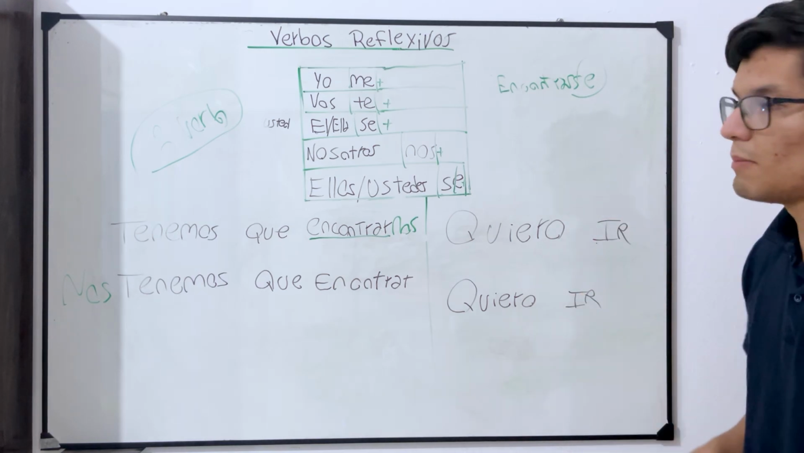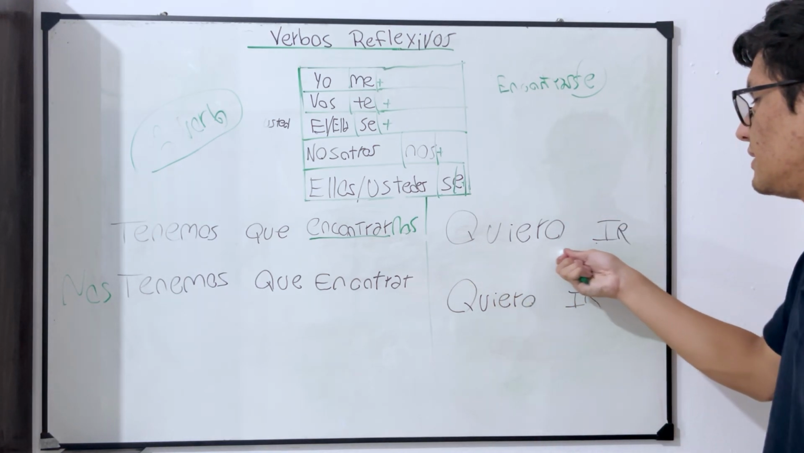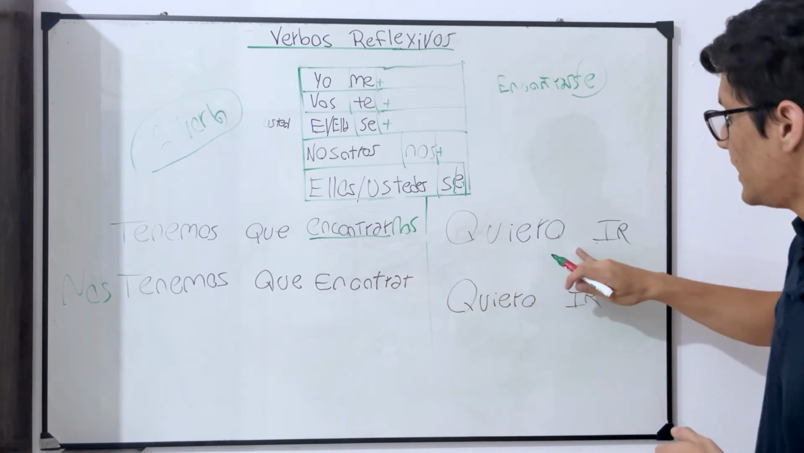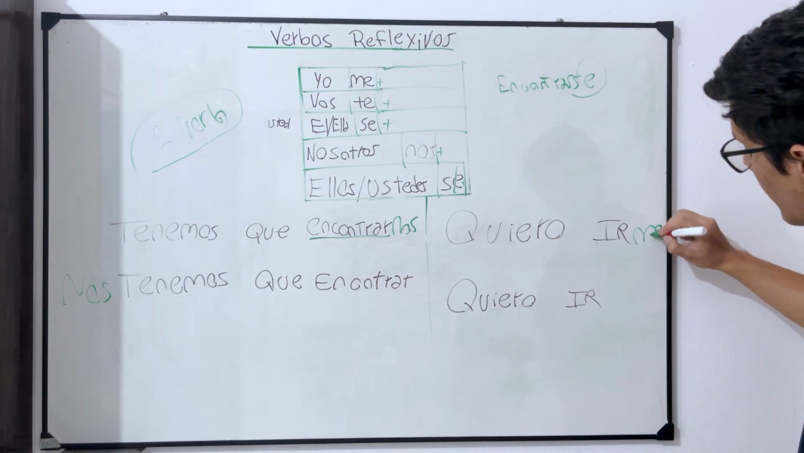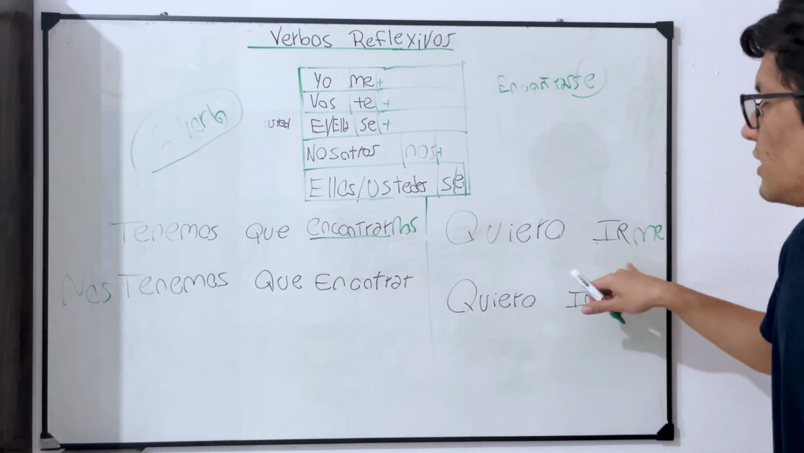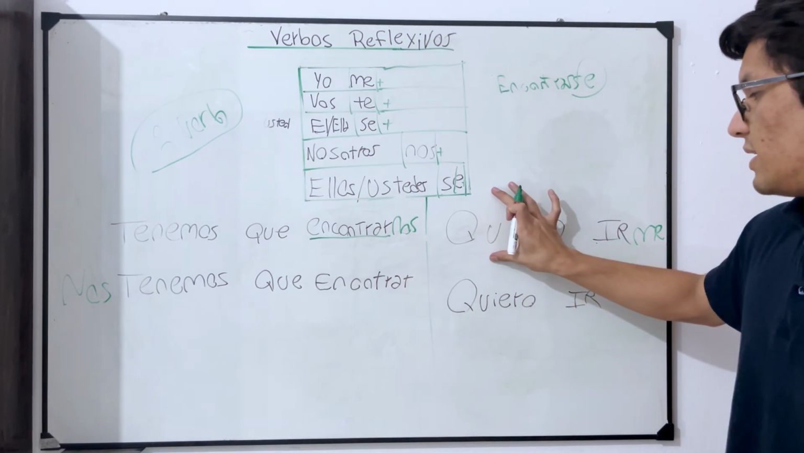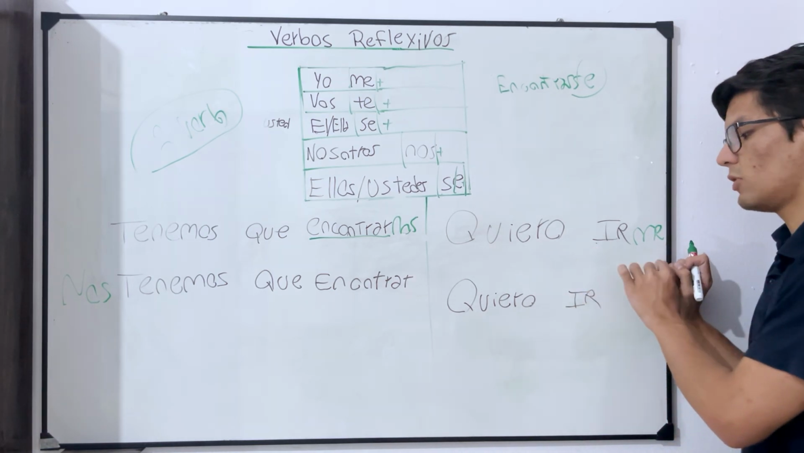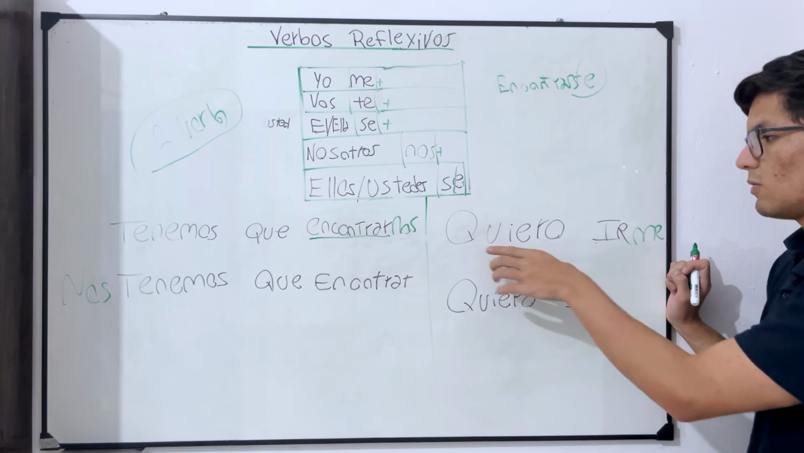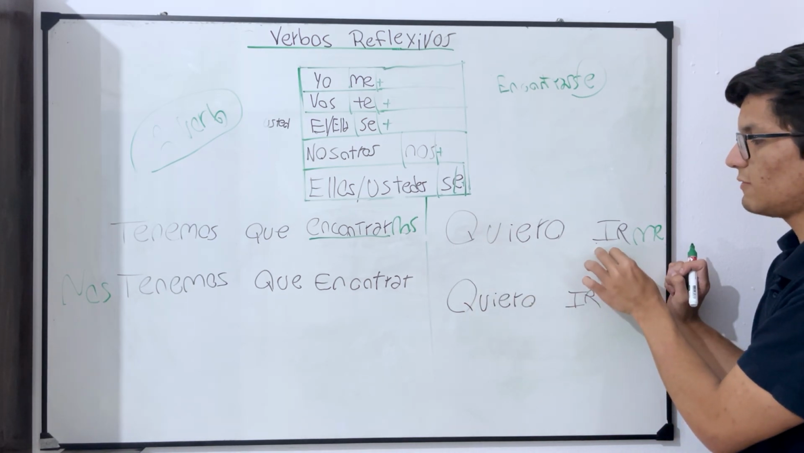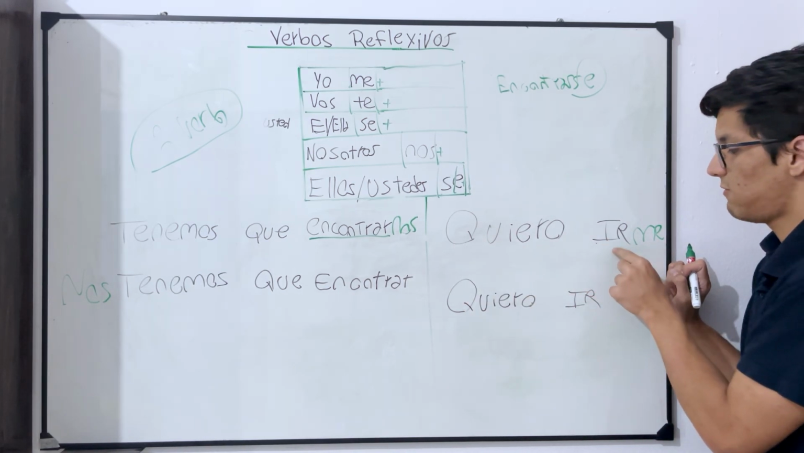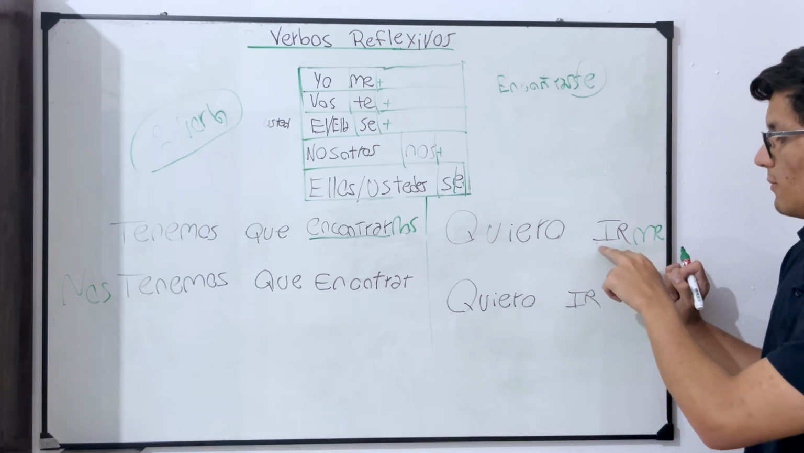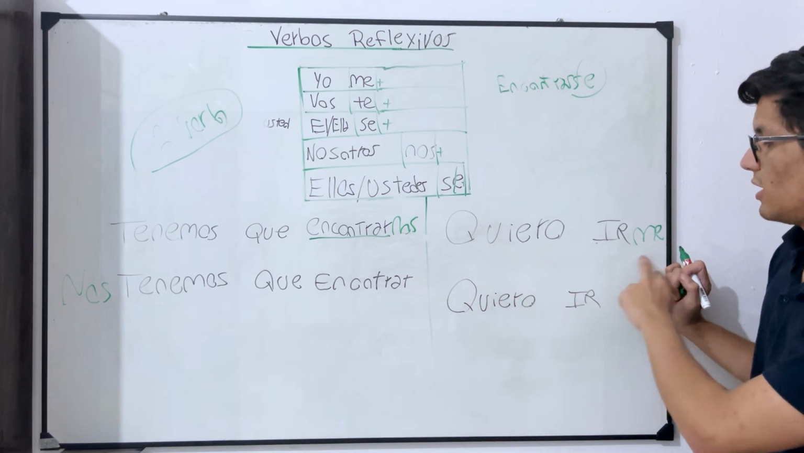Now, for the last example of this video, we got "I want to leave." So you could say "quiero irme." We know we have here to want, to go. Why not just say "quiero me voy"? Because when we have two verbs, we have to use the infinitive form. Then, because it is a reflexive verb, we have to say the infinitive form plus the pronoun. "Quiero irme," I want to leave.